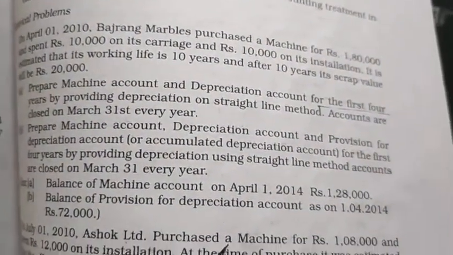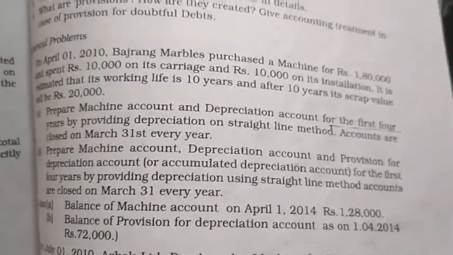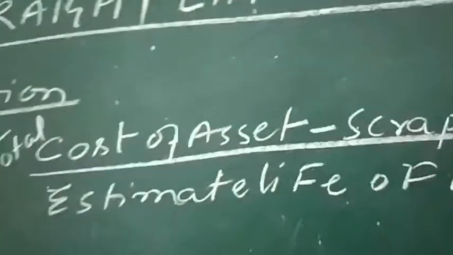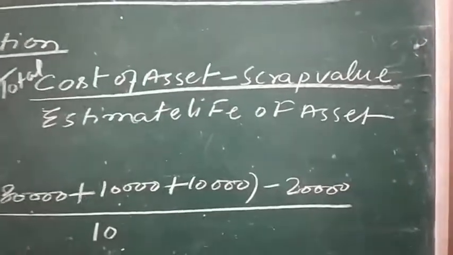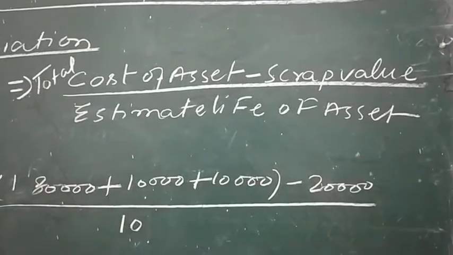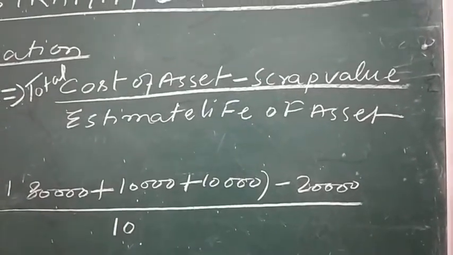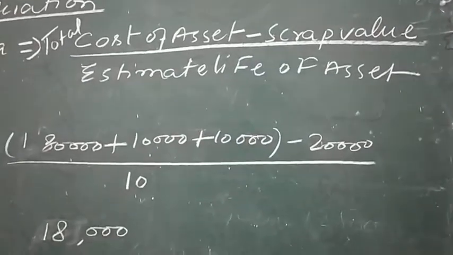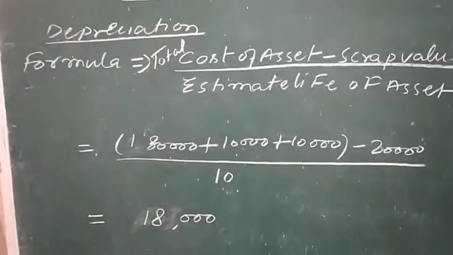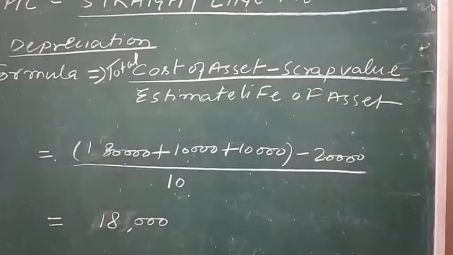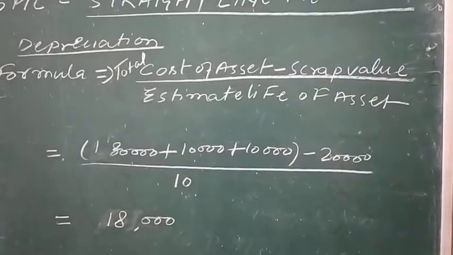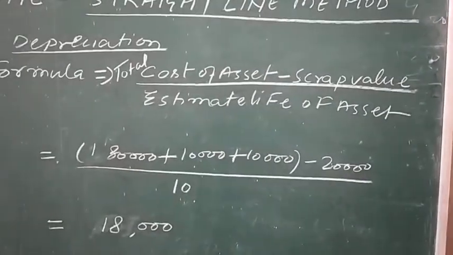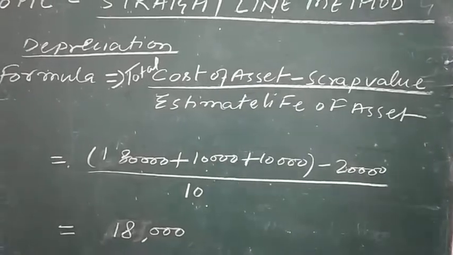It is estimated that its working life is 10 years. Estimated life is 10 years. And after 10 years, its scrap value will be 20,000. I have put the digits replacing scrap value and estimated life, and after putting the digits in the formula, we are getting 18,000 as the depreciation amount. So 18,000 is the amount of depreciation to be charged on the asset.